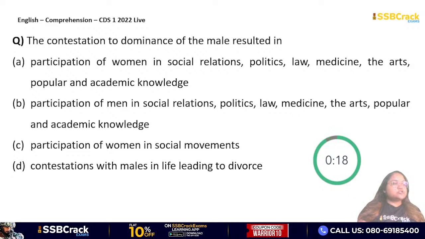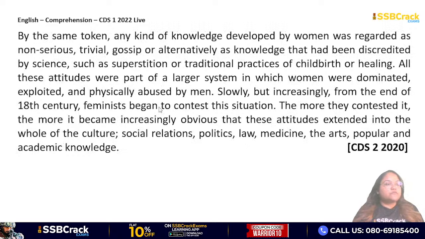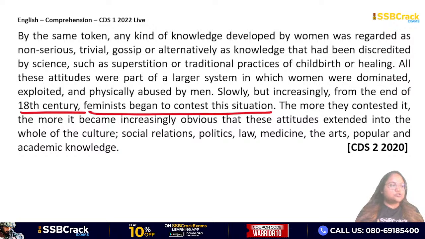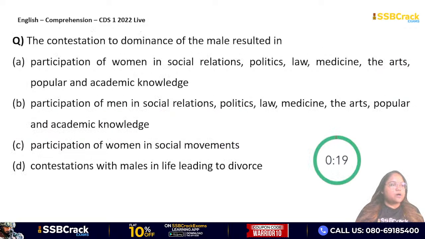The contestation to dominance of the male resulted in. तो यहाँ पे मैं आपको बता देती हूँ कि पैसेज के लास्ट में यहाँ पे आया था ना कि feminists began to contest the situation during the end of 18th century. So what these feminists do is that they started going against the male domination. So this is what the question is all about. The contestation to dominance of the male resulted in, what was the result when the feminist went against the male domination?